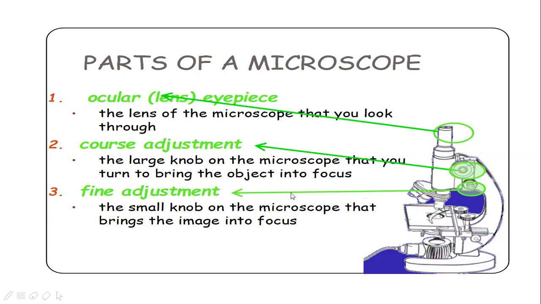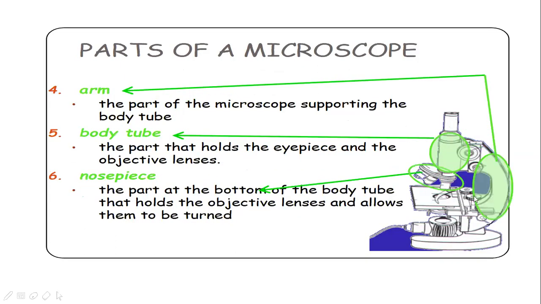And coming to the fine adjustment, once we get the specimen into focus, you have to use this fine adjustment to get to know the smaller finer details of the specimen. To make the picture clear, we have to use this fine adjustment knob.